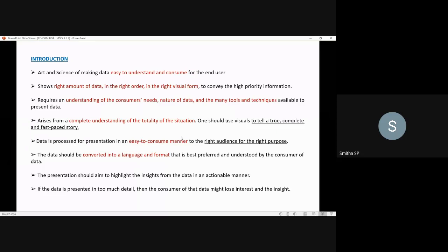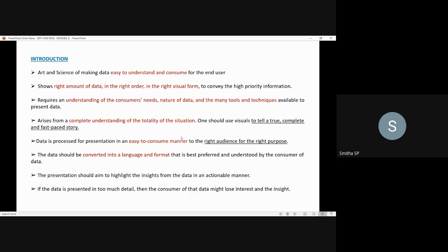What is data visualization? It's an art and science of making data easy to understand and consume for the end users. So they are telling that data visualization, in the sense, is the art and science of making the data easy to understand and easy to consume for the end user.